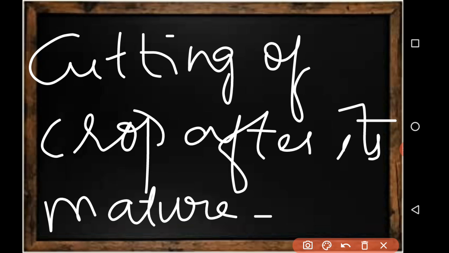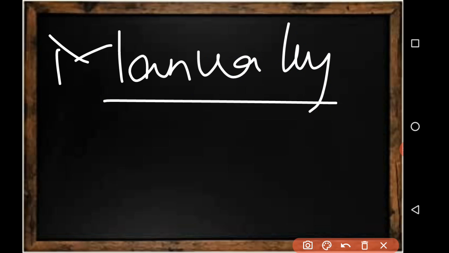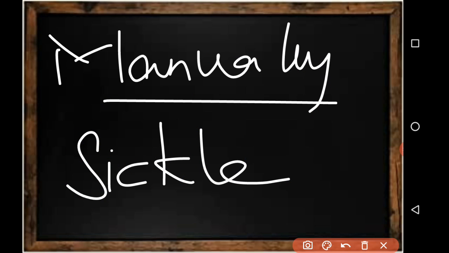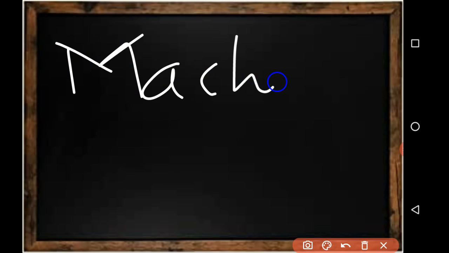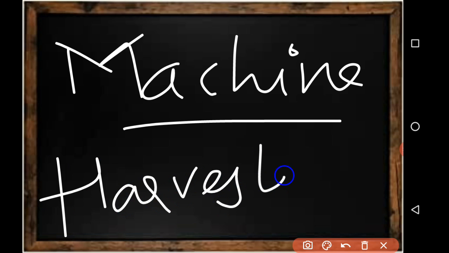Harvesting in our country is mostly done manually also. First we should learn manually, no? Manually it is done by sickle. It is spelled this way, SICKLE, or by machine. One more machine we have, that is harvester. The machine's name itself is harvester.